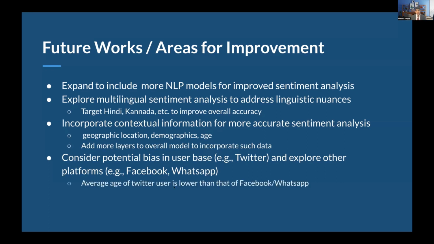Another major issue would be to possibly consider potential bias in the user base, Twitter, and explore other platforms that might be used by more voters, such as Facebook or WhatsApp, for example. This is because it has been shown that the average age of the Twitter user is lower than that of Facebook and WhatsApp. So that means you have this gap between the users and you're only looking at a specific portion of the population at times.